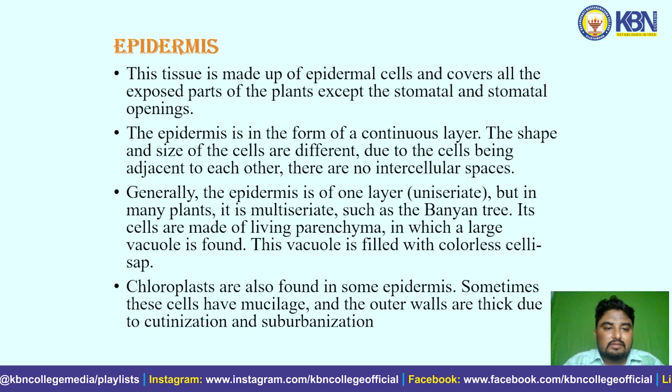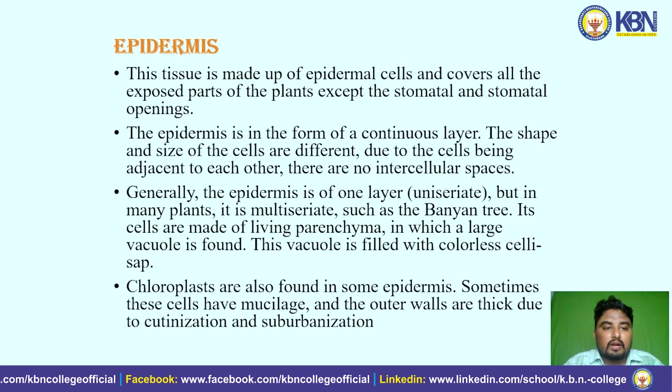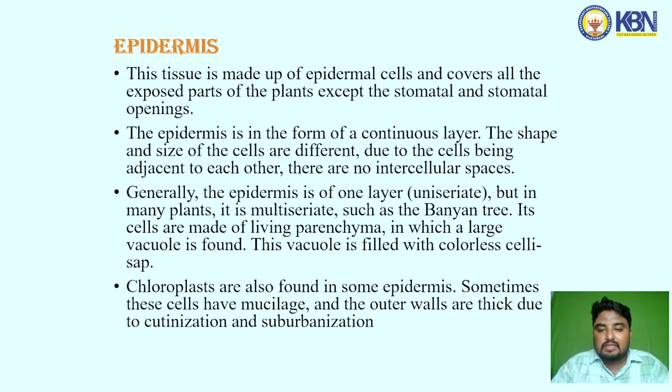The epidermis. The tissue is made up of epidermal cells and covers all the exposed parts of the plant except the stomata and stomatal openings. The epidermis is in the form of a continuous layer. The shape and size of the cells differ due to the cells being adjacent to each other. There are no intercellular spaces. Generally, the epidermis is of one layer, but in many plants it is multi-layered, such as the banyan tree.